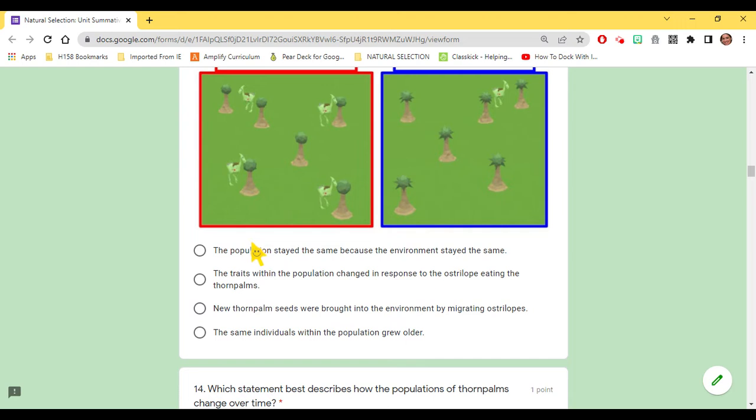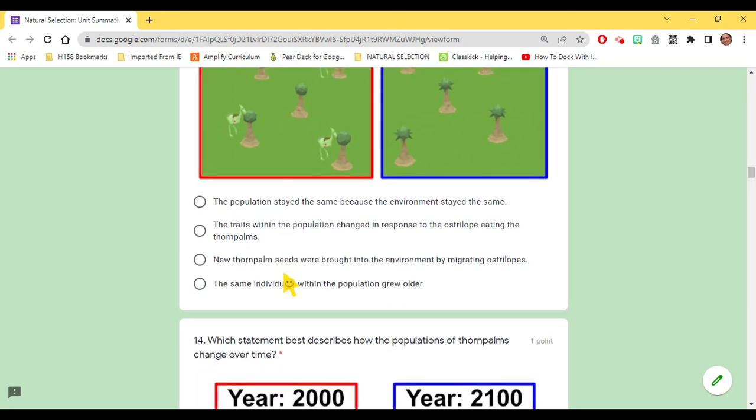The population stayed the same because the environment stayed the same. The traits within the population changed in response to the australope eating the thorn palms. New thorn palm seeds were brought into the environment by migrating australopes. The same individuals within the population grew older.